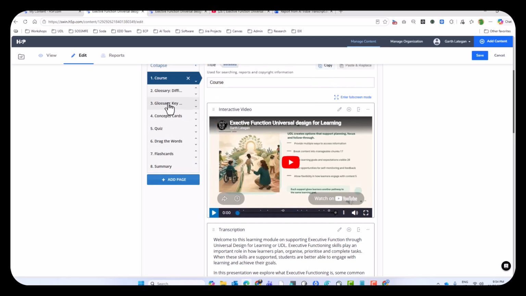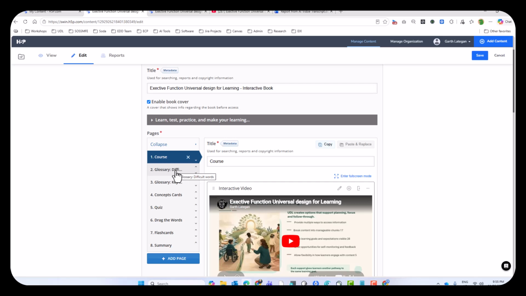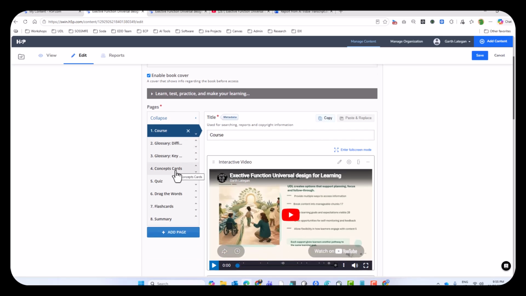This is one of the more complicated ones, because really what it is, it's a container, it's a host, 1, 2, 3, 4, 5, 6, 7 different H5P content types, because H5P has over 40 content types. And so just in this one, you need to learn how to use 7 of them. So it is a big learning curve to use the interactive book, but as you can see with Smart Import, it does a pretty good job of creating it all for you. So an amazing time saver. And it means you can get content out really, really quickly.